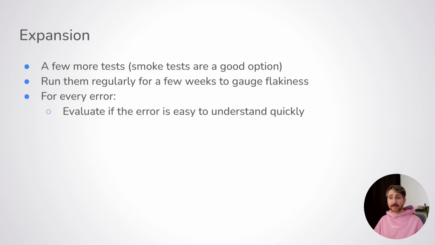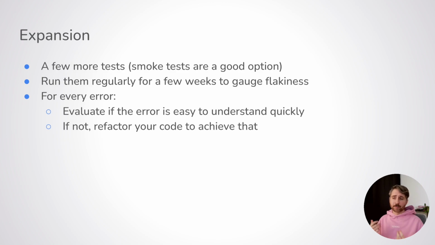If that's not the case, go back to your code and improve it until you reach this point. It means having meaningful errors that almost anyone, not just test automation engineers, can understand. A few things that can help with that: first, fail fast. When you fail fast, not only do you save time, but the byproduct is that the detected error is closer to the root cause of the problem. This helps investigate issues.